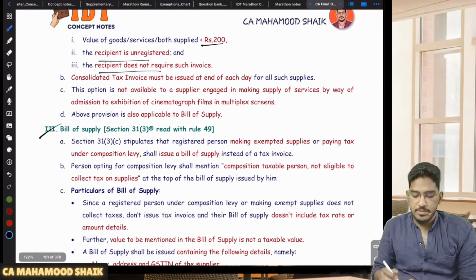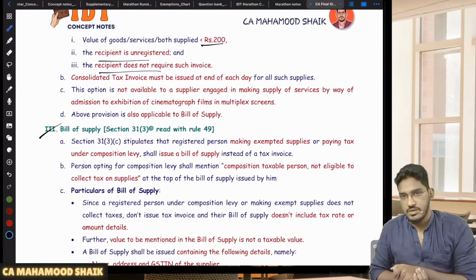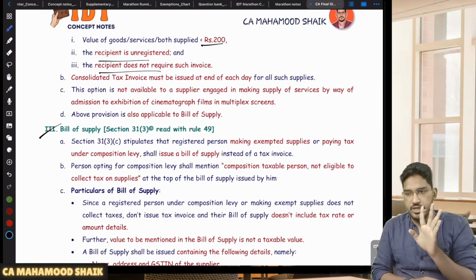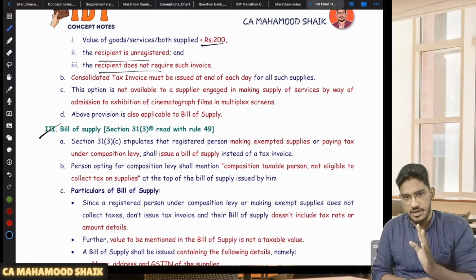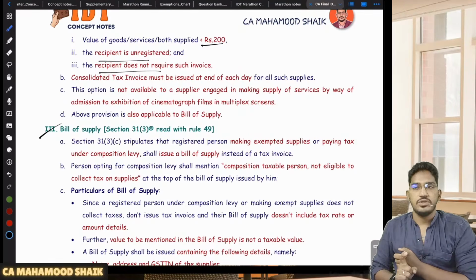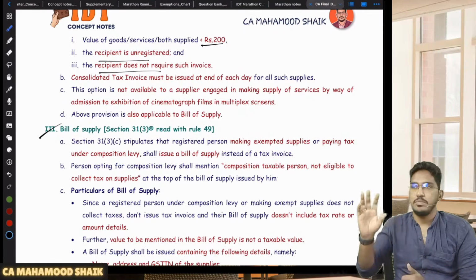Then we have something called bill of supply given under 31 subsection 3 clause C. Sir, what is this bill of supply? In case you are a registered person, you have taken registration under the GST Act, but you are making exempt supplies. If you are making exempt supply, you can't collect GST, so then you can't give a tax invoice. Then what will you do, sir? When you are making exempt supplies, you can give a bill of supply.